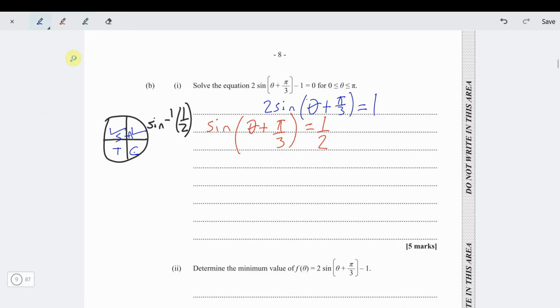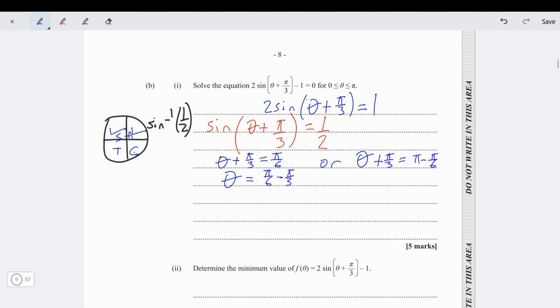So now what we're getting is that theta plus pi over 3, we're saying that one answer is pi by 6. Or what about the angle for the second quadrant? That's telling us then that theta plus pi by 3 is equal to pi minus pi by 6. Alright, so in that case now, we can bring over the pi by 3 to get theta equal pi by 6 minus pi by 3.